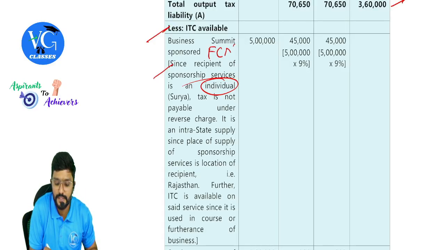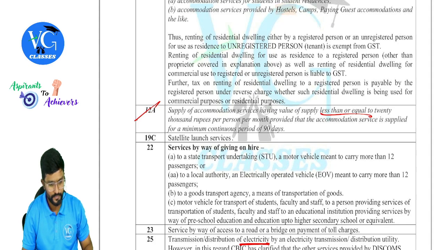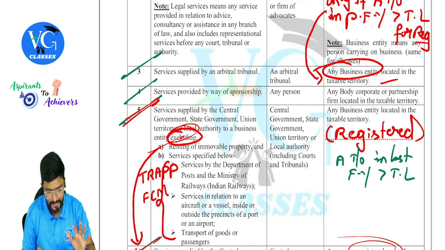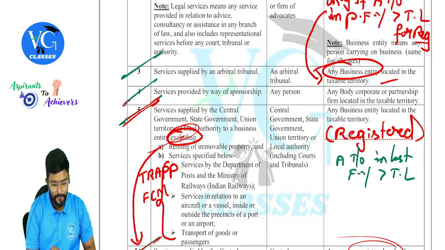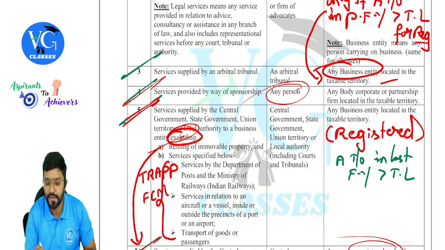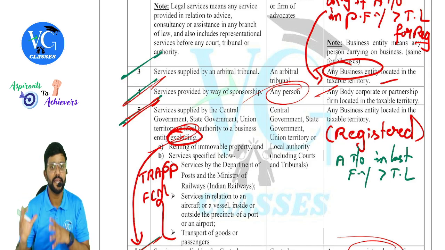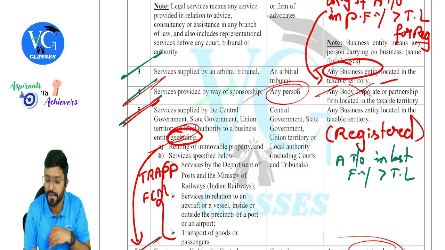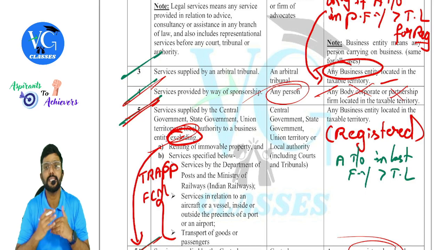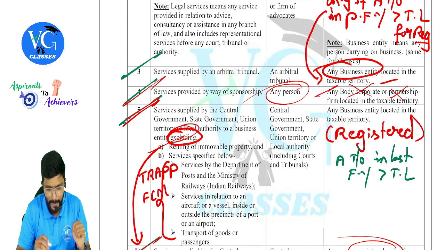It is FCM. If you want, I will just show you once. You can see fourth entry here. Services by way of sponsorship. Any person is the supplier, but recipient you look here. Any body corporate or partnership firm located in taxable territory. In our given case, Surya was not a body corporate. He was not a partnership firm. Hence, RCM is not applicable. That means it is taxable under FCM, guys. Okay, sir.